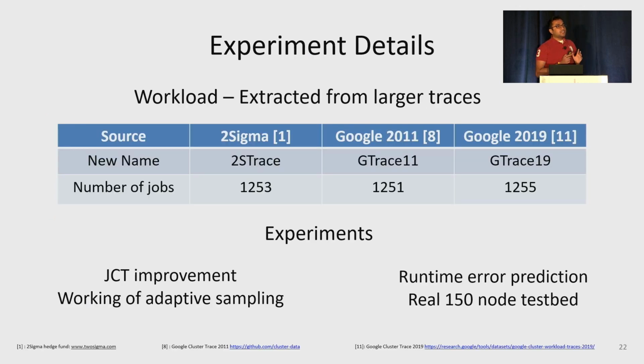Also, since the original cluster traces are very large, to make the simulation and testbed experiments practically feasible, we extracted roughly 1250 jobs from each of the large traces. However, during the extraction, we have maintained all the properties of the original trace. Details of the extraction process are in the paper, and we refer to the new traces as 2S trace, G trace 11, and G trace 19.